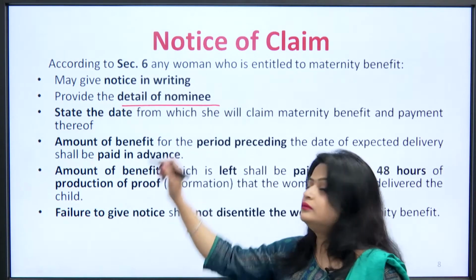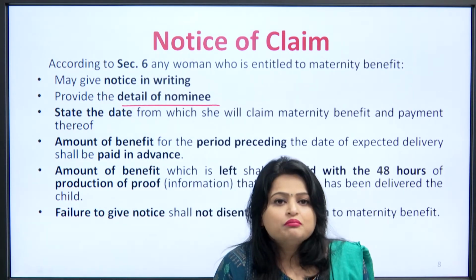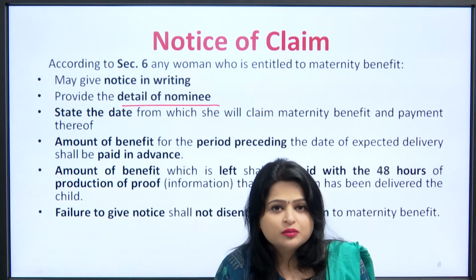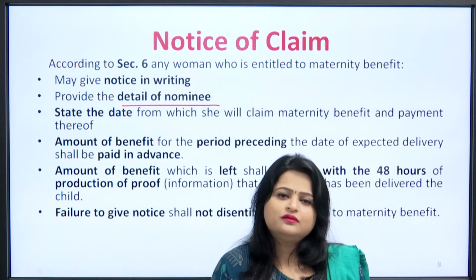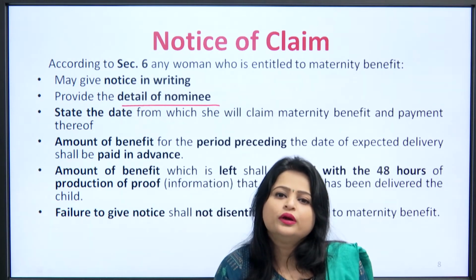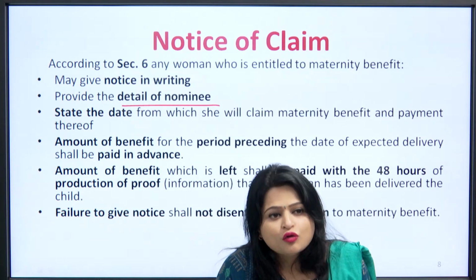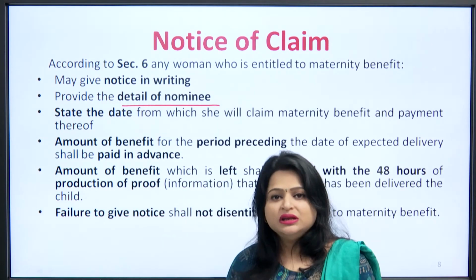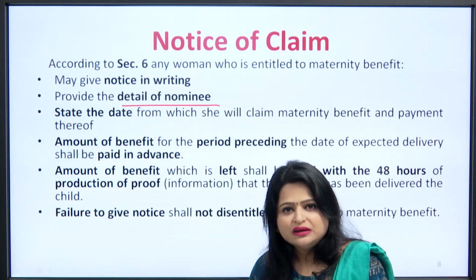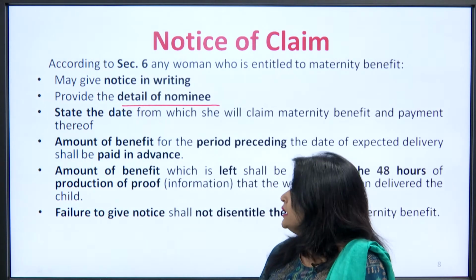If something mishappened to the woman who is entitled to the benefit, then who is going to receive the benefit amount, who will be the nominee. So, she needs to provide the details about the nominee.